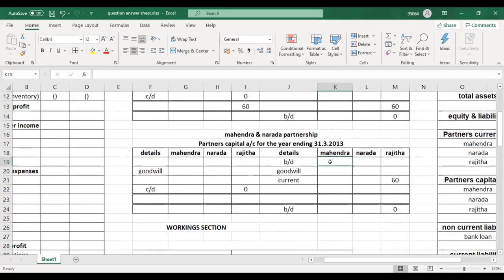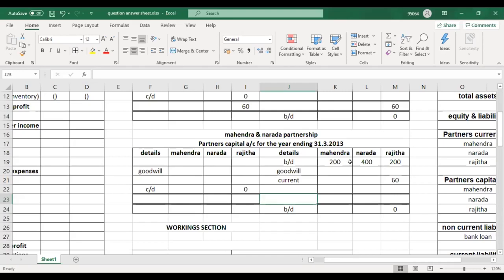Now let's write the opening balances of partner's capital account. Capital account you will also find in the same financial position. It is 200 and then 400 and then again 200. So now we have recorded the opening balances of partner's current account and capital account.